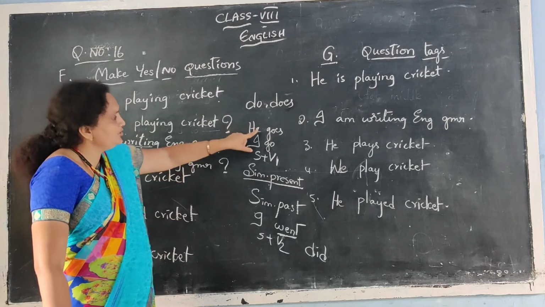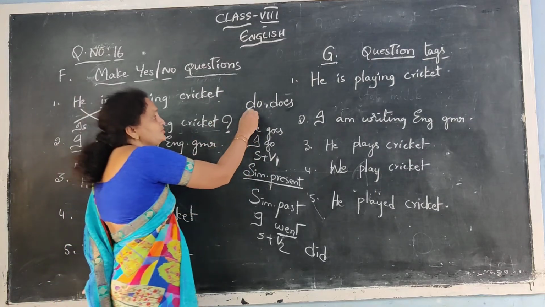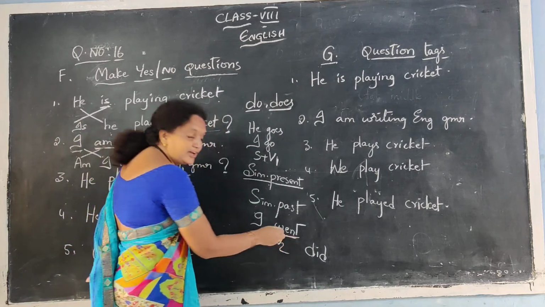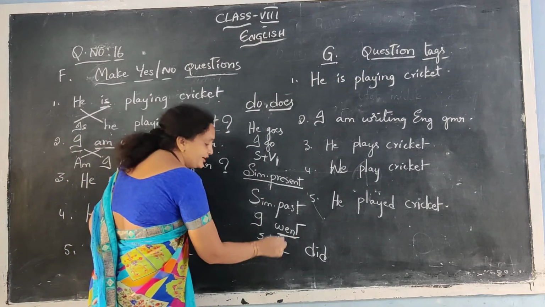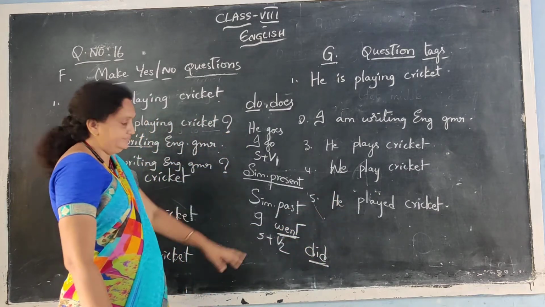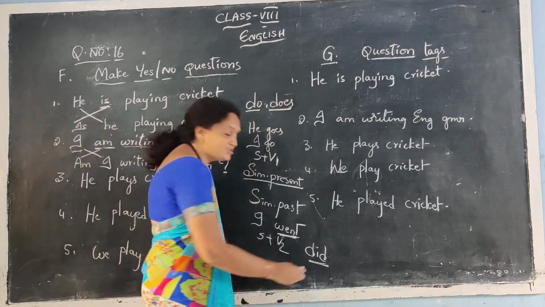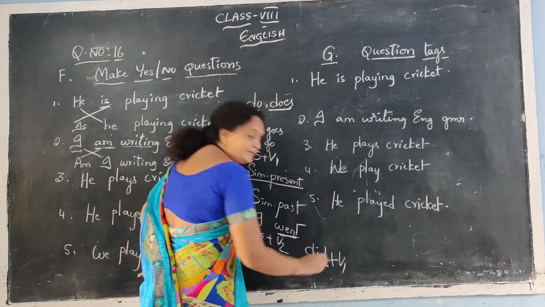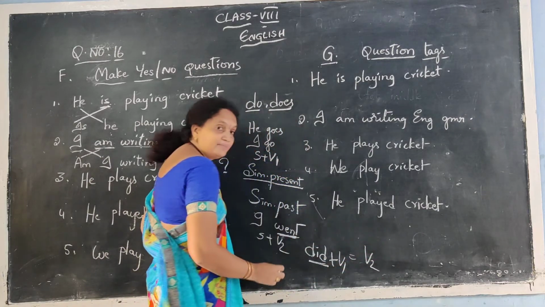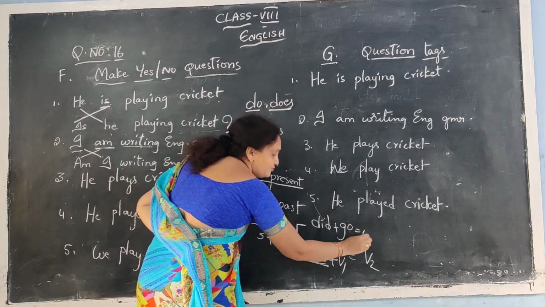So if you find the V1 form of verb and there is no helping verb, you have to use do or does. And if you find the verb form of V2, that means past tense, you have to simply use did. Do or does plus V1 you have to use, and did plus also V1. Did plus V1 is equal to V2. That means did plus go is equal to went.